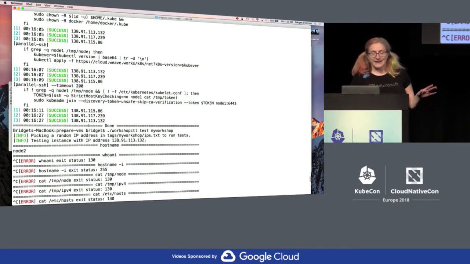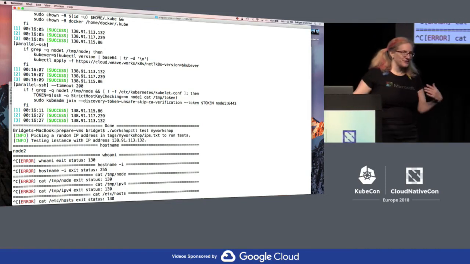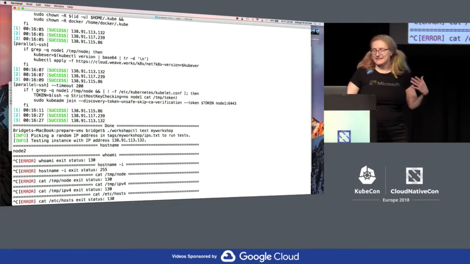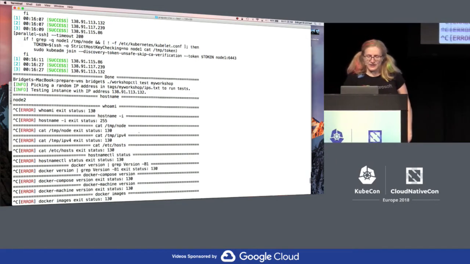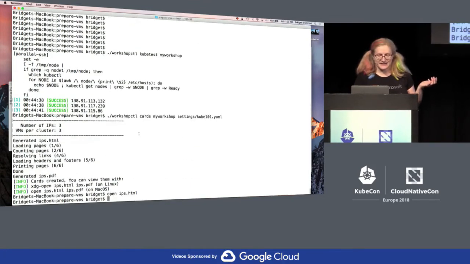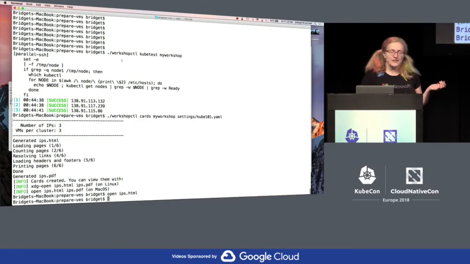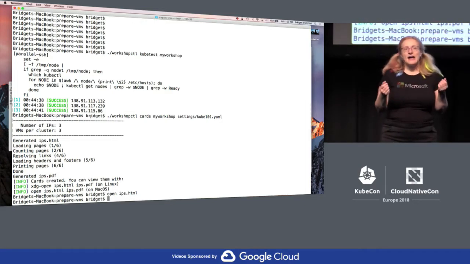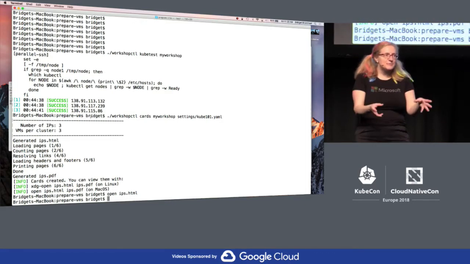But, oh yeah, I left this in here to show you that sometimes you think you remember how to do the tests, and I was like, these tests are all failing. Oh, right, I was trying to do kube test, not test. I had to go look and see what it was. All this does is look and see if my cluster is healthy. Anyway, this is the setup stuff.